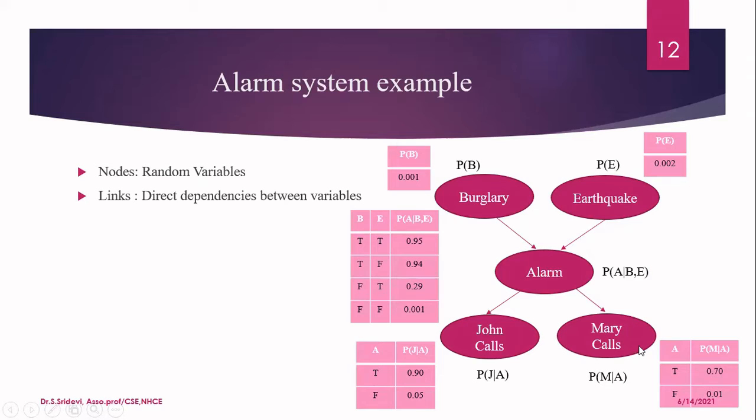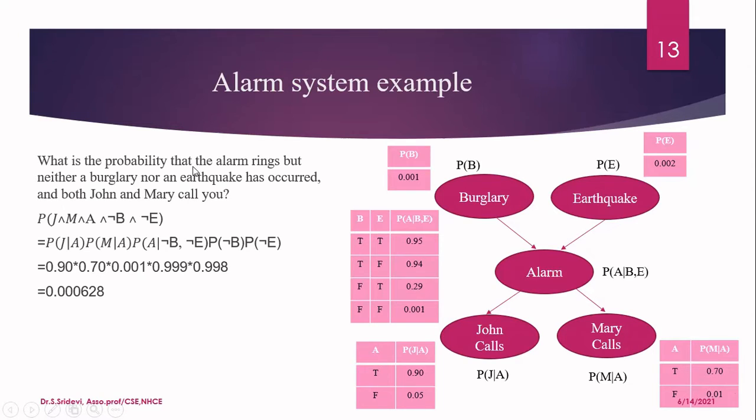Similarly, the event Mary calls depends only upon the alarm. Mary will call you when there is an alarm, and that probability is 0.7. And sometimes she will call you when there is no alarm also. The alarm is false and she is still calling you. That probability is given as 0.01. Under what case will this happen? She may want to talk about something to you and she may call you. So that is this probability.